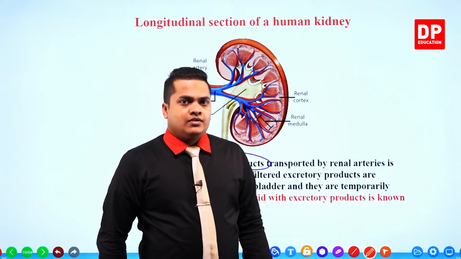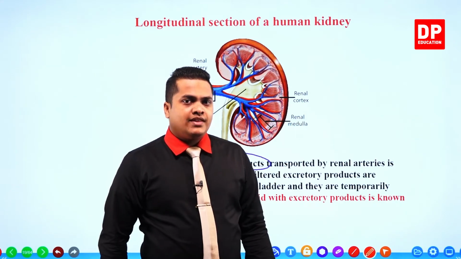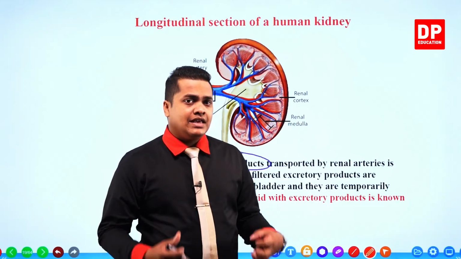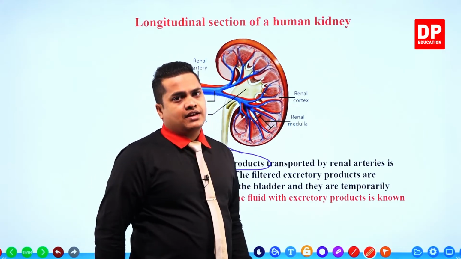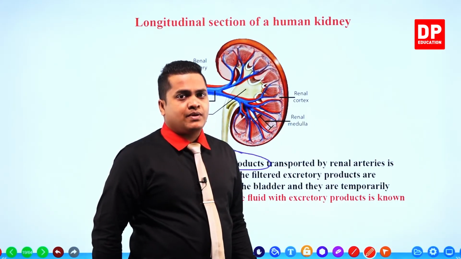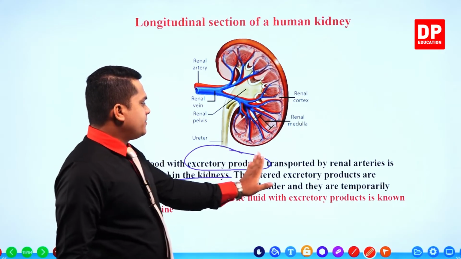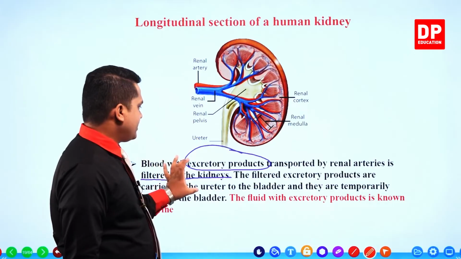Those excretory substances get mixed with the blood, then the blood is transported towards the kidney, where these things are filtered and the excretory products are expelled from our body. So blood with excretory products transported by renal arteries is filtered in the kidneys.